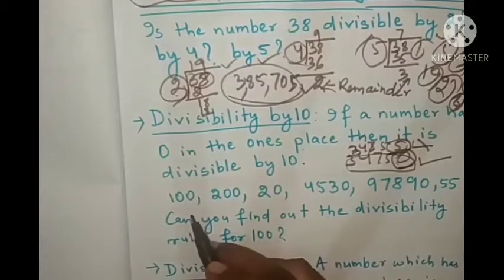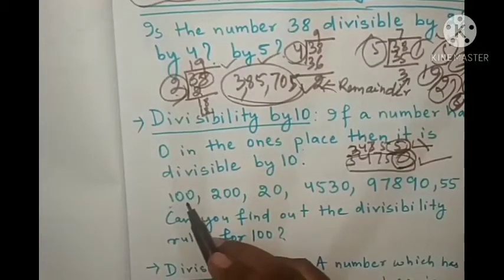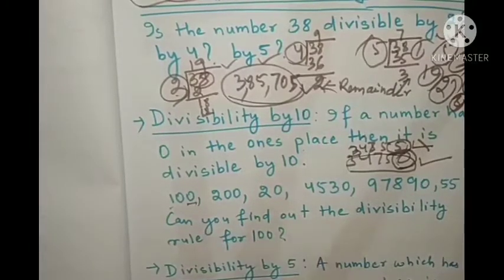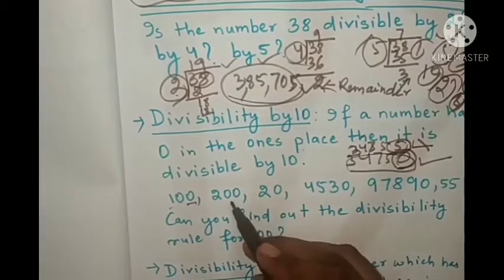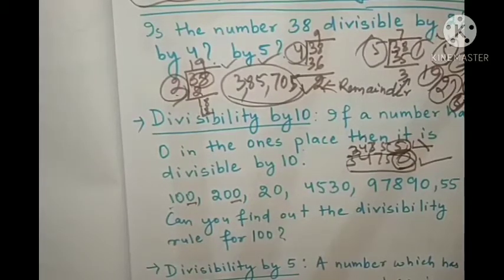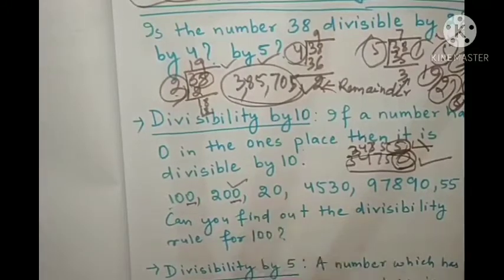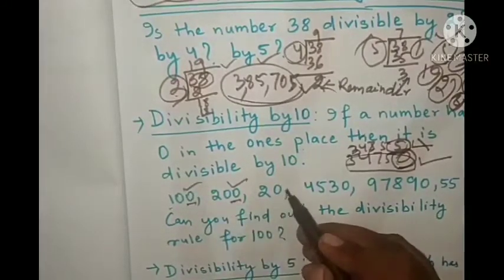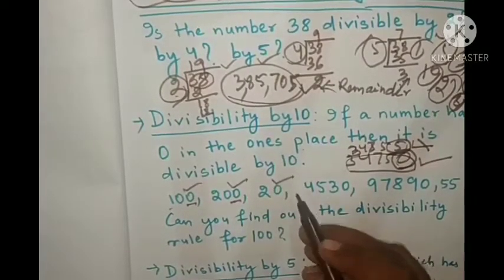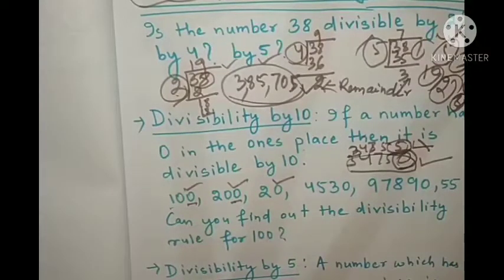Look at 100. Here ones place 0 is there, that's why it is divisible by 10. This 200 also contains 0 at ones place, so it is divisible by 10. 20 is divisible by 10.